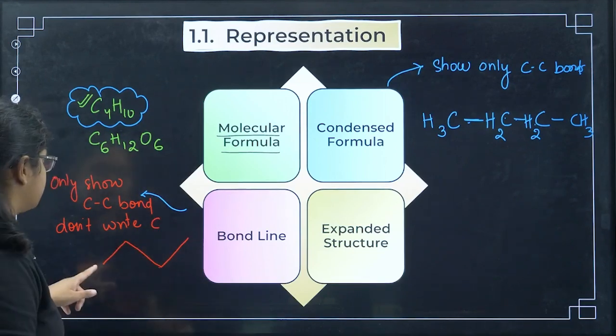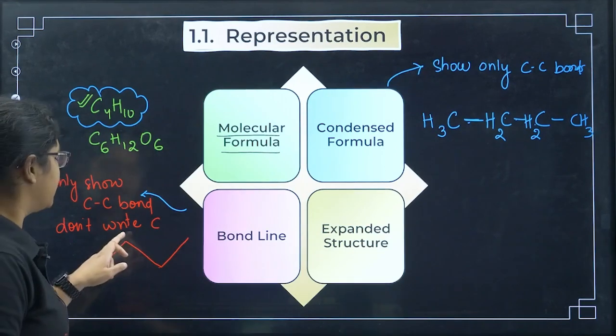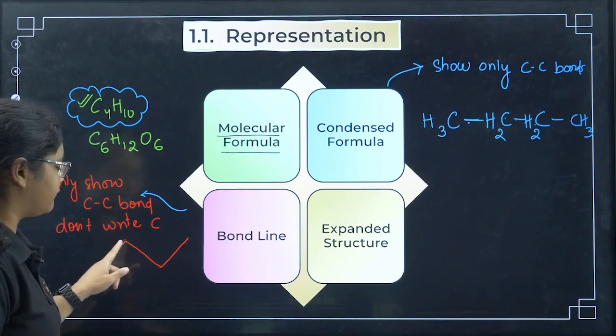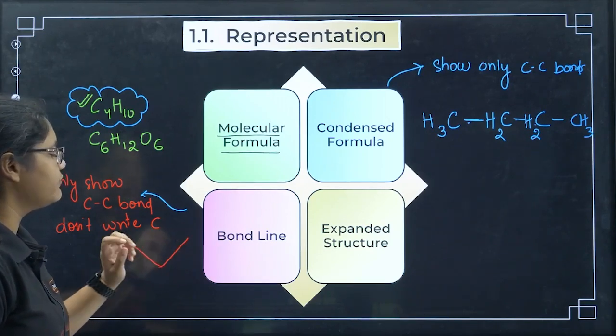Now you have to assume that this is 1 carbon, so it will have 3 hydrogens. This one carbon has already 2 bonds, so it will have 2 hydrogens, it will have 2 hydrogens, and this will have 3 hydrogens.